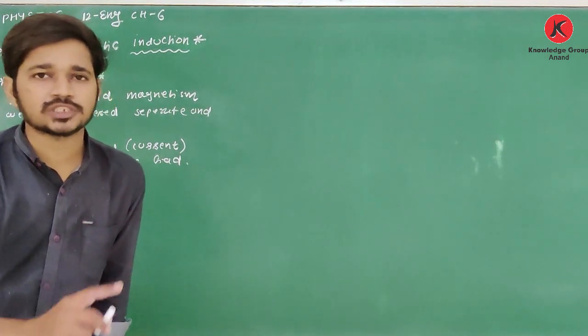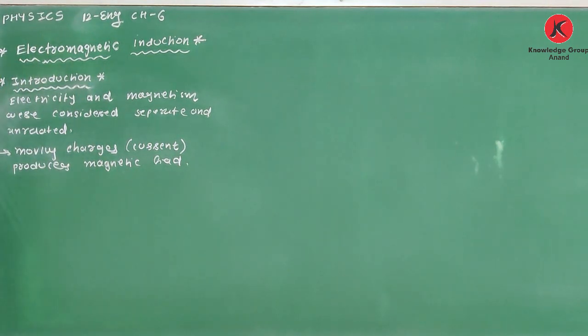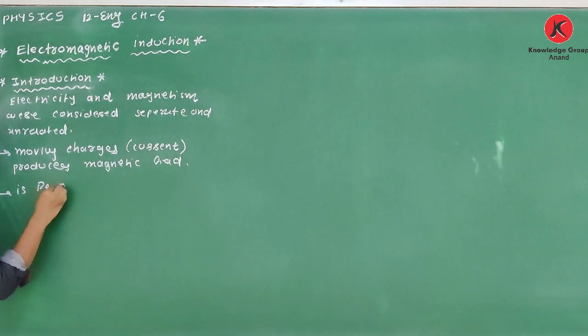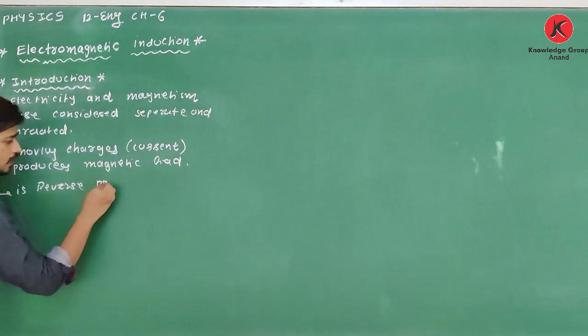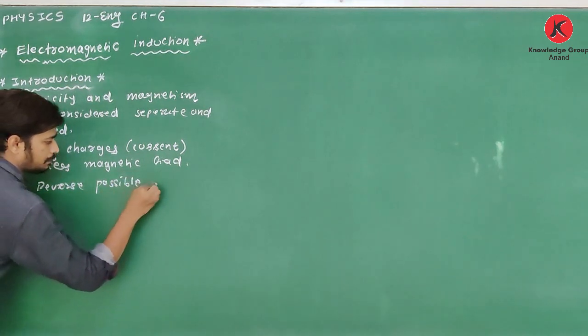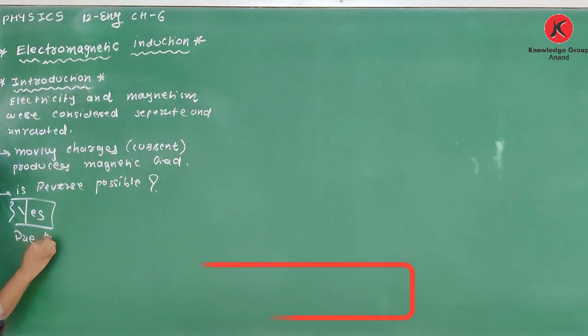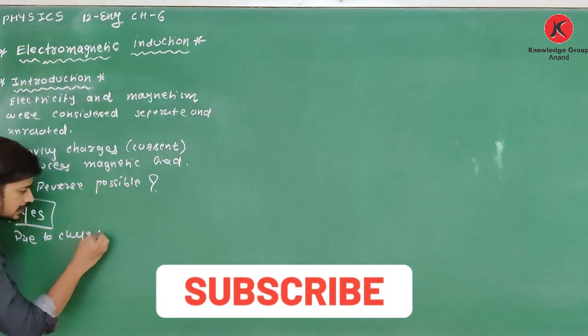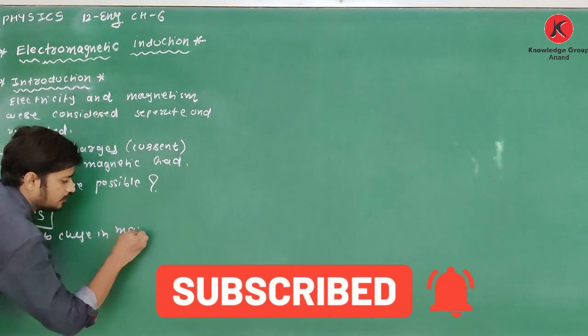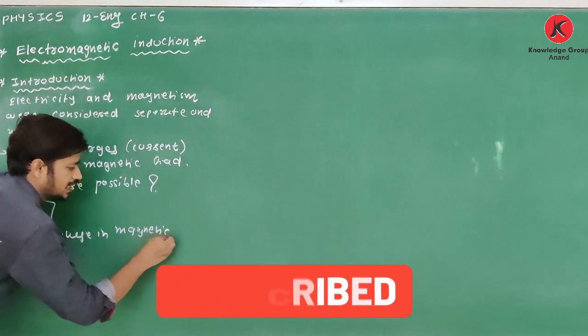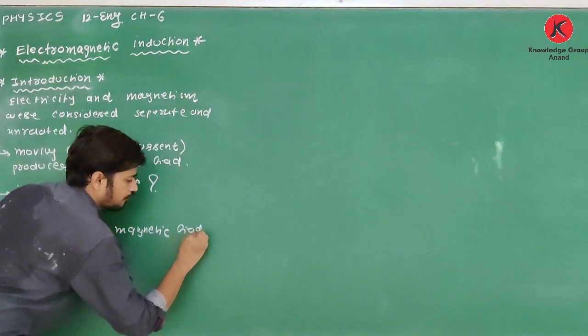Yes, it is possible. Is the reverse of this phenomenon possible? Then your answer is yes, it is possible. Due to change in magnetic field, current is generated.